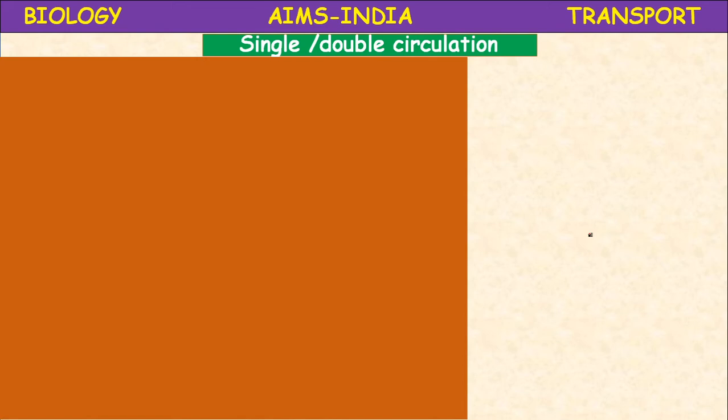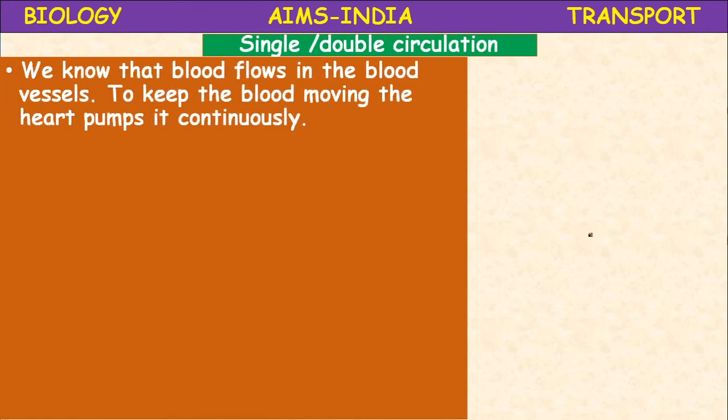The number of times the blood is received by the heart and pumped by the heart is called a circulation. If the heart pumps the blood 2 times, then it is called a double circuit circulation. In most of the higher vertebrates, double circuit circulation is observed. Okay, in lower vertebrates like fishes, single circuit circulation is seen.